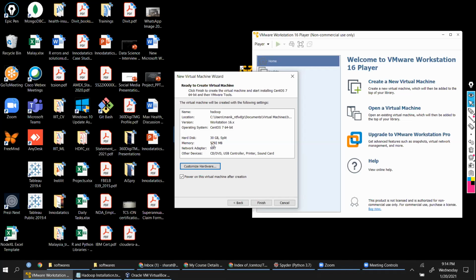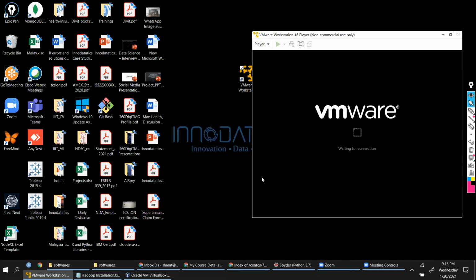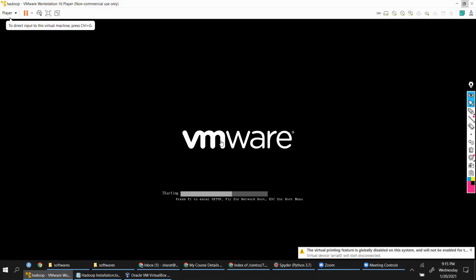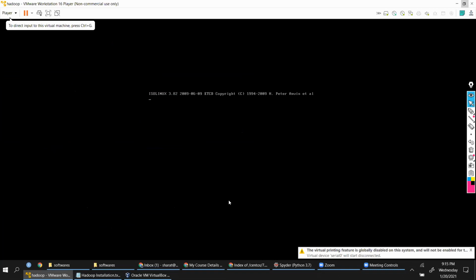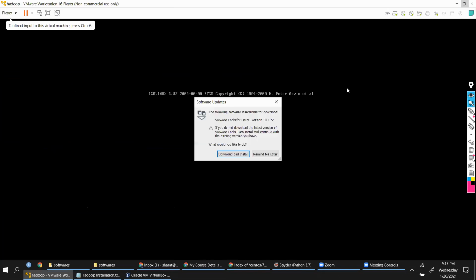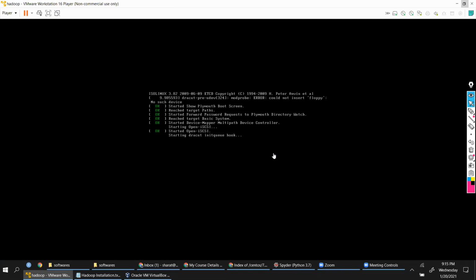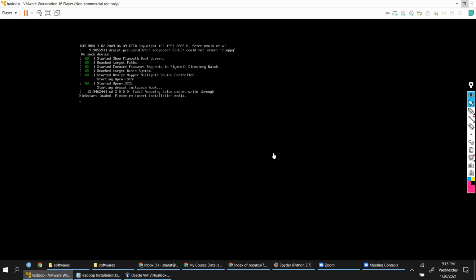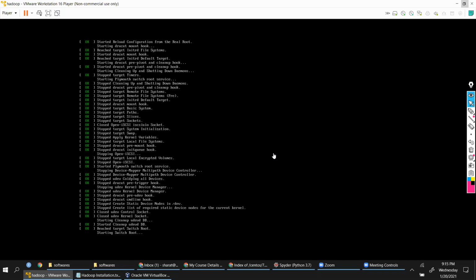Here, assign minimum 4 GB and then click finish. Once you click finish, the installation process starts. You will have to shut down the machine, of course, because it will lock these resources. So it's recommended that if you're not using the machine, then shut down the services, shut down the machine. That would release the resources to Windows.